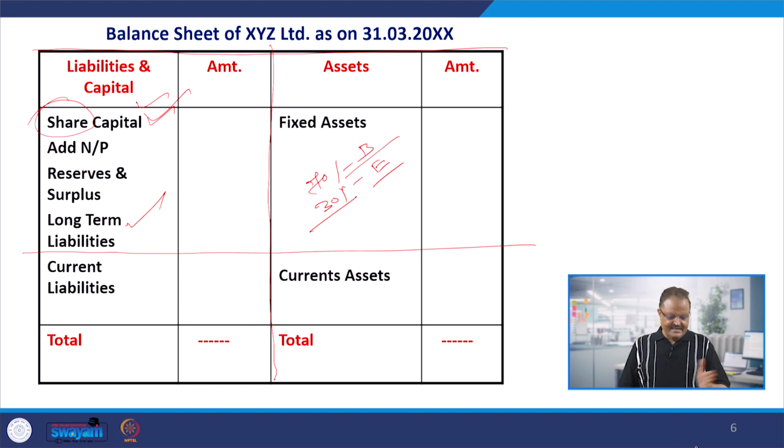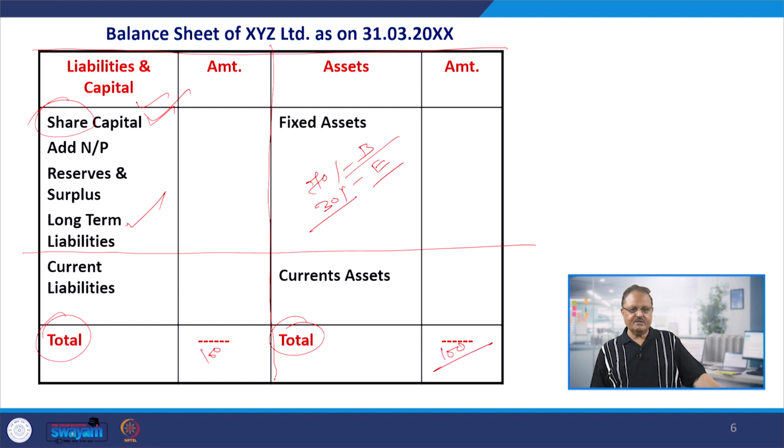So the balance sheet means that on one side we are putting all the sources, and on the other side we are putting the applications. The funds coming to the business are shown on the liability and capital side, and the purpose for which they are being used is shown on the asset side of the balance sheet. Finally, at the end of the day, on the last date of the accounting period, the totals must be equal. For example, if it is 100 here, it should also be 100 here. And that has to be on the last date of the accounting period.